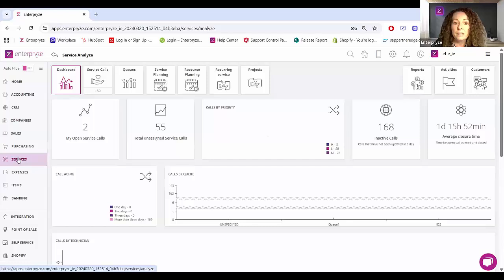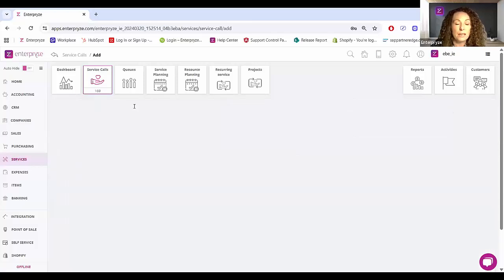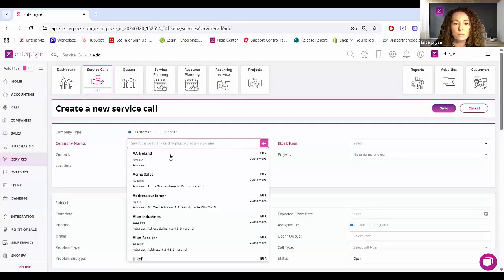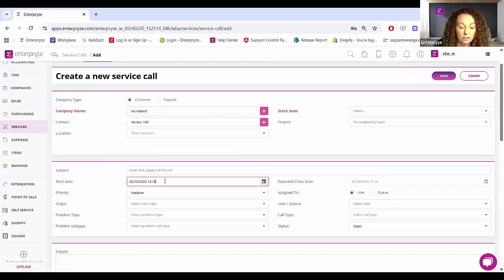And then very simply, come in here to services. We come in here to our service call grid. You can see here, I've obviously got some service calls that are already within the system. So I'm going to show you here what happens when you go to set up a new service call for that particular customer. So let me pick up that customer. And if I come down here, you can see straight away, because I can see here the exact time, 3:18. When I look here at the expected close date, it has automatically added the 2 hours. So we've got 17:18. If for any reason I change that time and I say, actually, no, I'm not recording that till 15:30, it'll go on to 17:30.